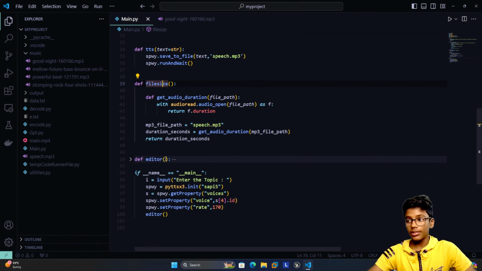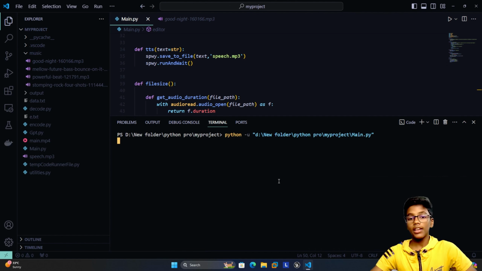Now in the editor, I don't want to show the editor function, but I'll just explain. It will check the file size and it will crop the video and do all the stuff. Now let's run the code. Now it will ask us to enter the topic. For the demo purpose, I will enter water.